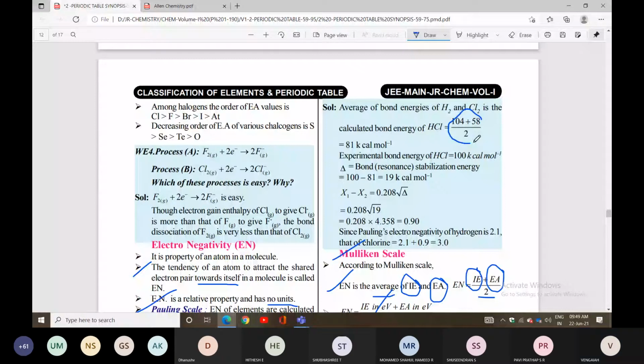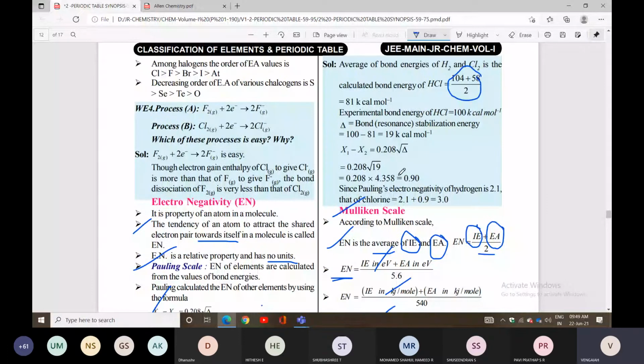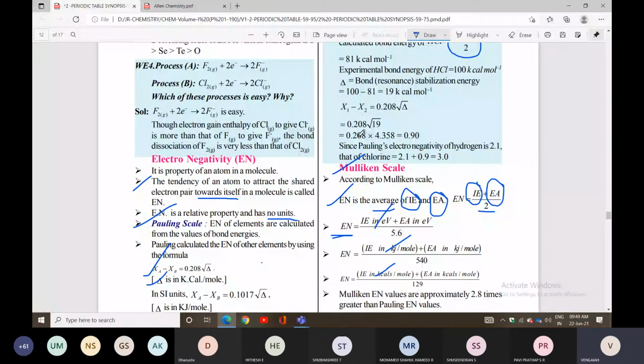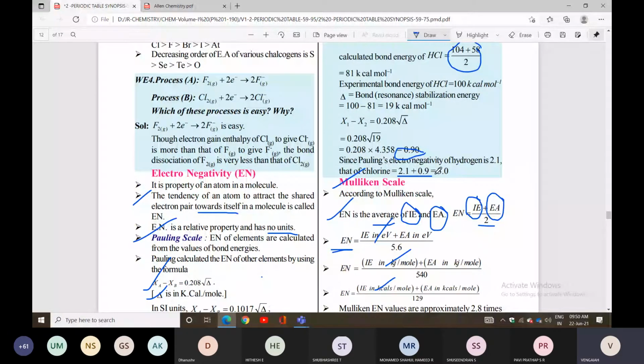Since Pauling's electronegativity of hydrogen is 2.1, and the difference is given as 0.9, you can calculate both and get 3 for chlorine. The electronegativity of chlorine we also know. Like that you can calculate.